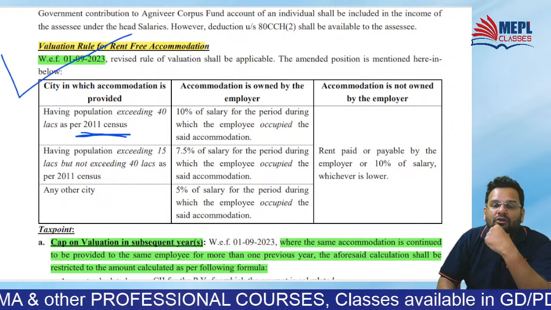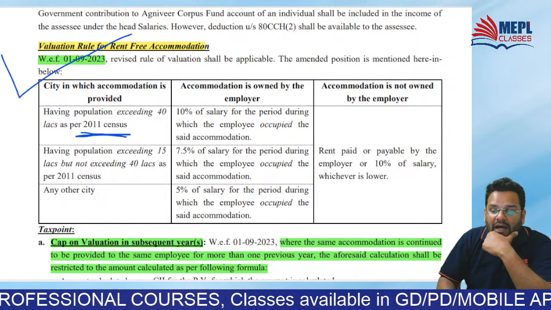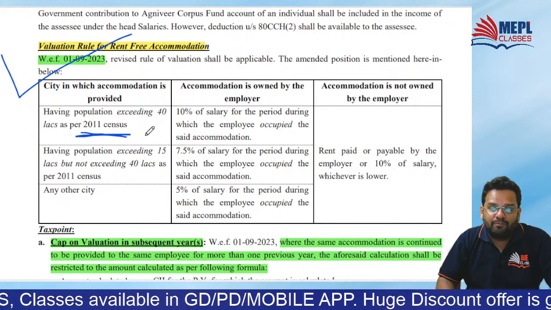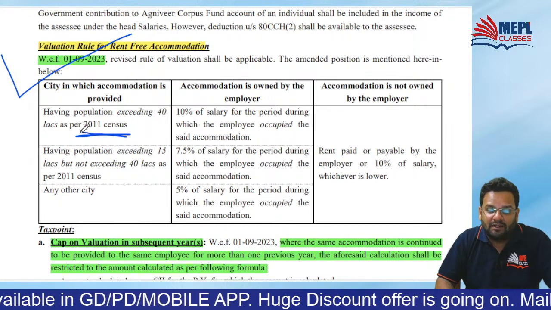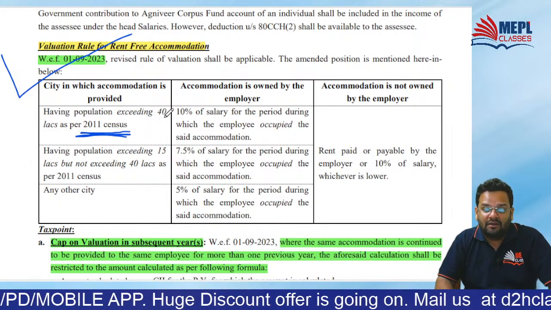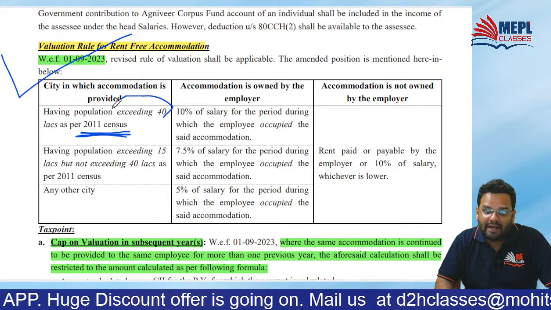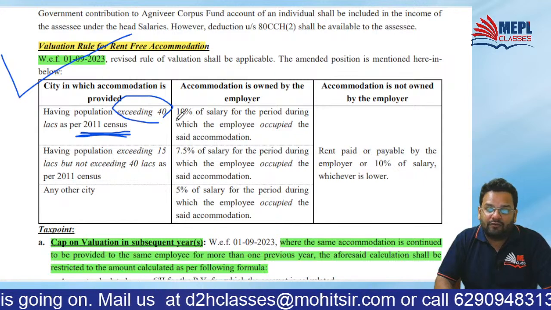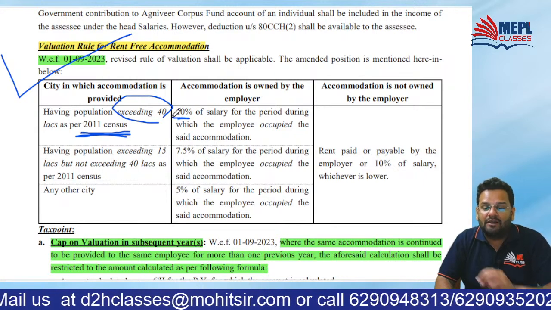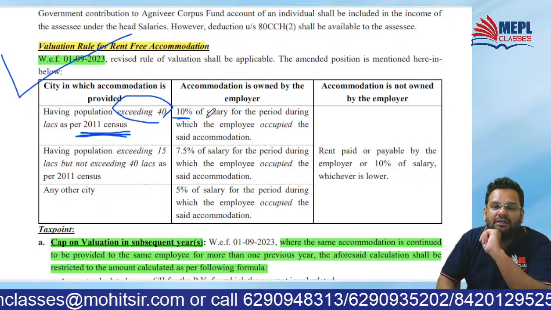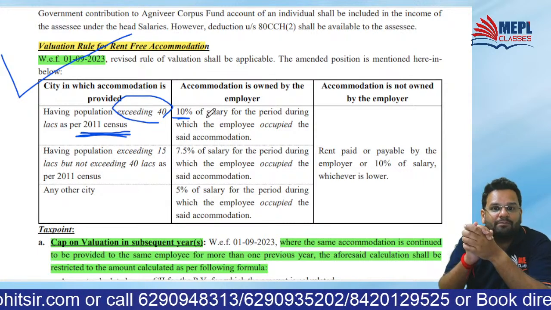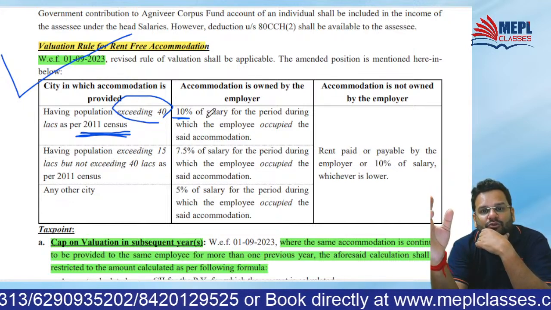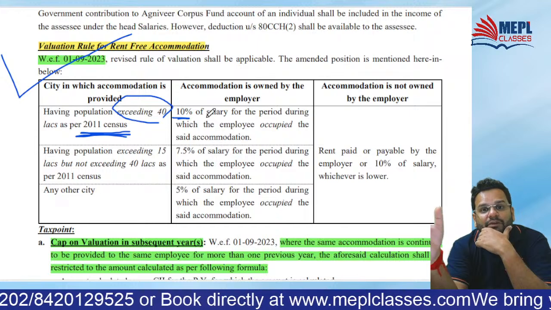In valuation of accommodation, now they have changed it. What has been changed? Population exceeding 40 lakhs as per the 2011 census. From 25 lakhs, they have gone to 40 lakhs, and the rate has come down to 10%. Earlier, when it exceeded 25 lakhs, the valuation of accommodation used to be 15% of salary.